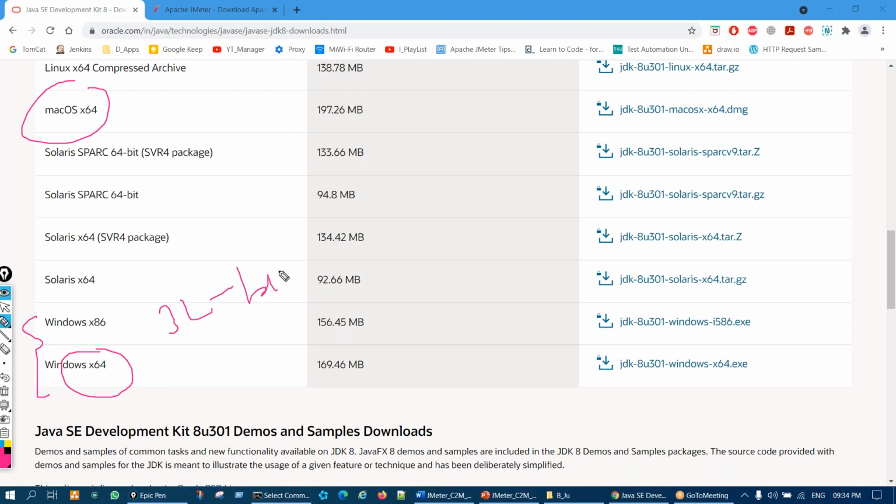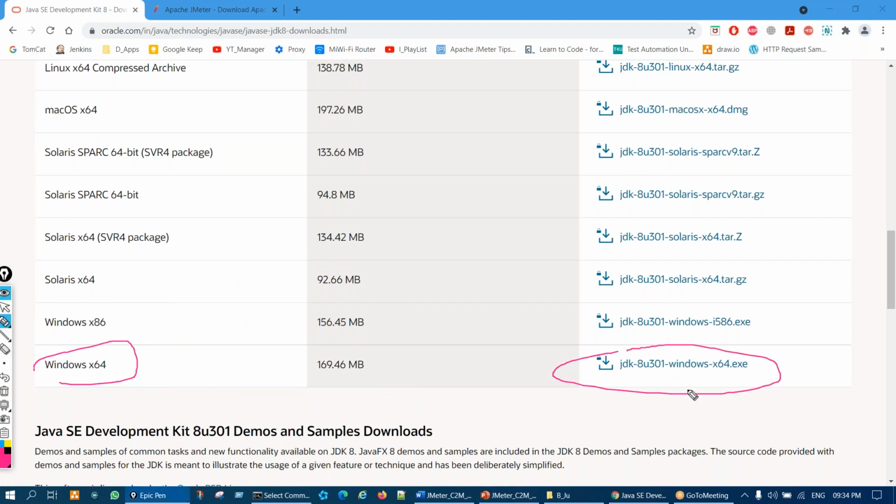You must have heard of it. Earlier all laptops were generally 32-bit. I think nowadays everyone is having 64-bit, right? Everyone is having a 64-bit OS nowadays. So you will go with this option, right? So you have to click on this link.